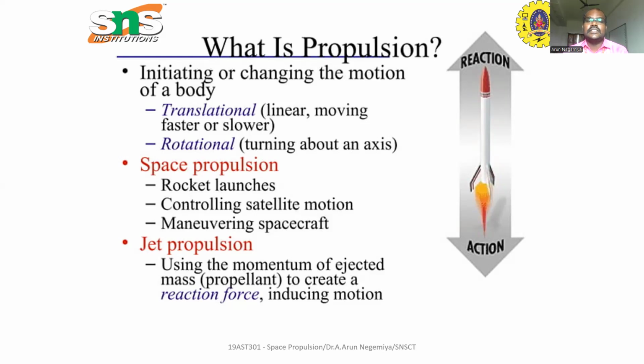For jet engines and space vehicles, we can use some gases like oxygen and helium. It will be useful as a propellant. The propellant creates the forward thrust. That is called jet propulsion.